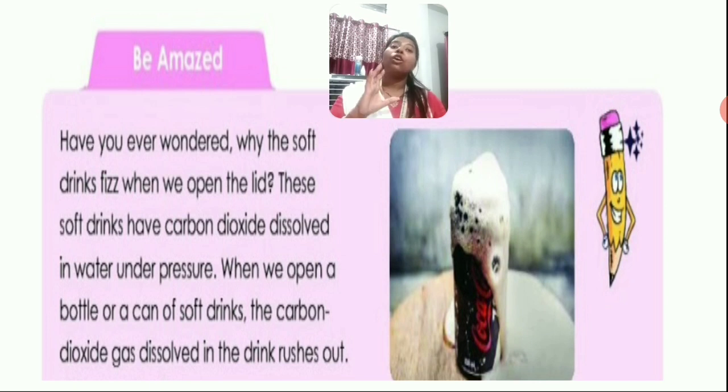Now we are all familiar with canned drinks. Yes or no? So they are the soft drinks. Now we know that when we open the can, at first what we will see is lots of bubbles rushing up. Yes or no? Rushing up. So what are these bubbles?